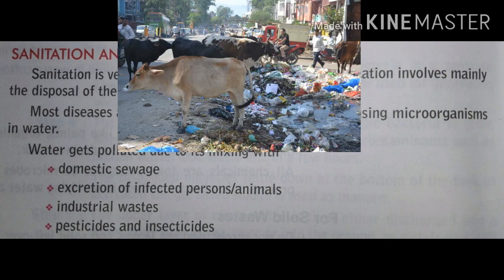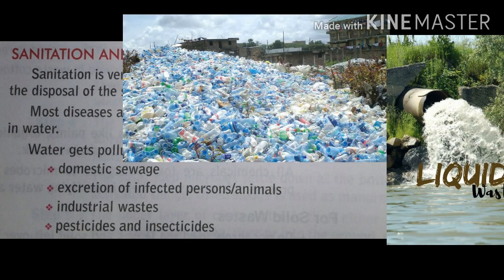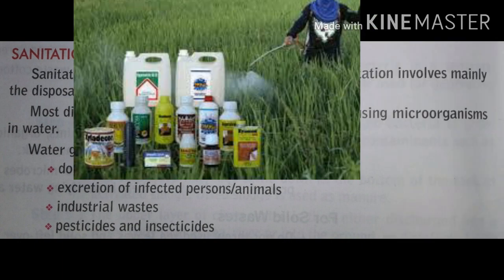Second, excretion of infected persons or animals, meaning the metabolic waste, liquid waste that comes from the human or animal body. An infected person is suffering from some disease, and that waste can cause the disease in others through infection. Third, industrial waste that comes from industry. Also pesticides and insecticides, mostly used on crops. Due to these the water also gets polluted.